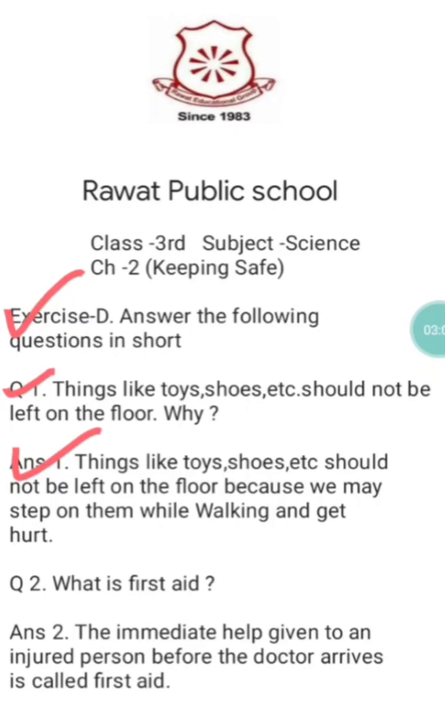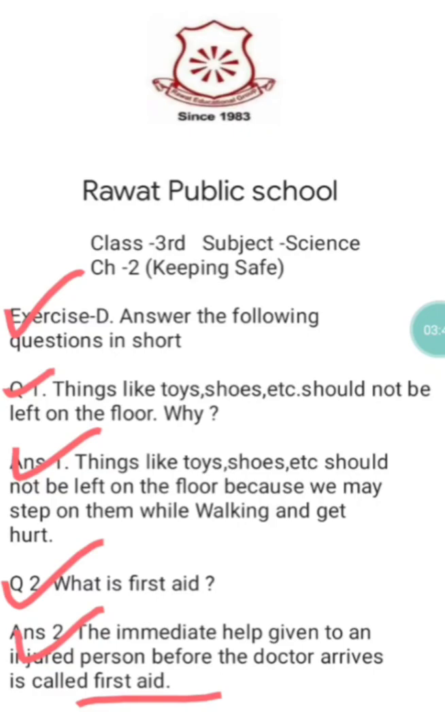Next, students, question number 2 is: what is first aid? Students, in this question you have to write the definition of first aid, and as we have already discussed, first aid is an immediate or the first help given to the injured person before the doctor arrives, and timely first aid can save the life of a person. Okay, so let's see the answer of this question number 2. The immediate help given to an injured person or to the victim before the doctor arrives is called first aid.